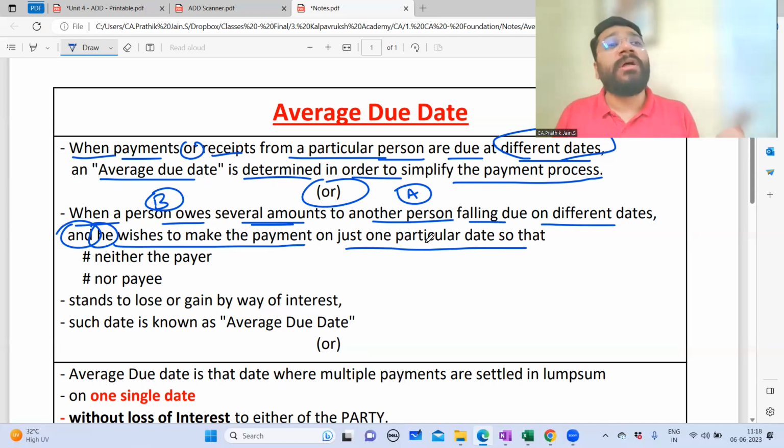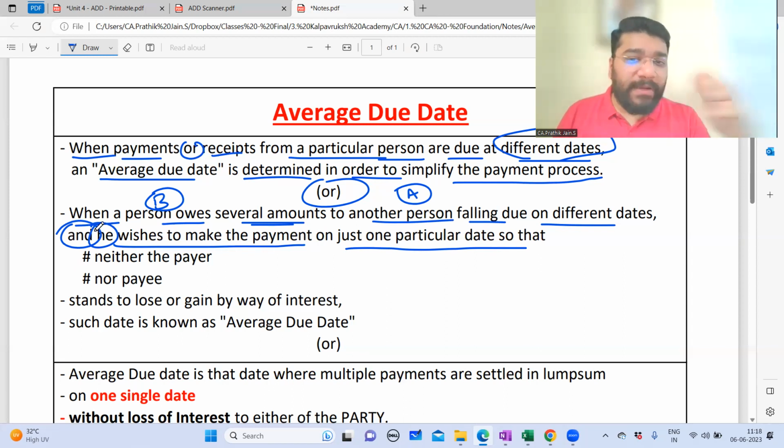Why is he wishing so? Because he is very tired of remembering multiple dates. He doesn't have the mindset to remember so many dates. He says that, no, I am tired of remembering so much of multiple dates. You tell me one date on which I have to make payment. But that date should neither benefit you nor it should benefit me. It should be neutral to both of us.